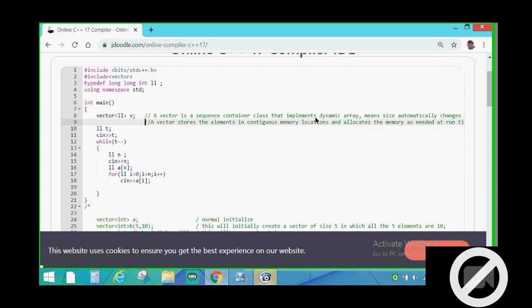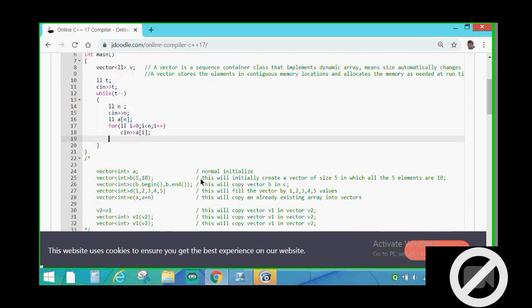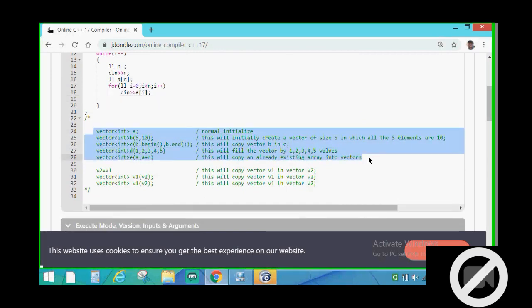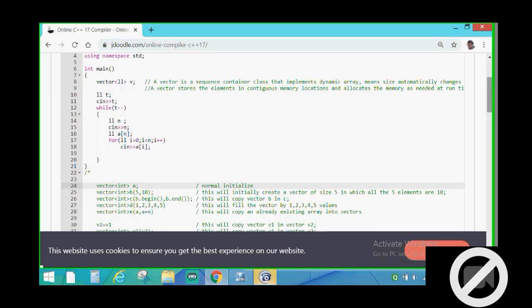So likewise, the change in size of the vector occurs. Now next, there are various methods to declare and initialize a vector. Some of these methods are written here, I have already coded them. As I have written, I will just explain what each statement means. The first statement is the usual, normal declaration, which I have explained to you, of how we declare a vector, and this is normal initialization.